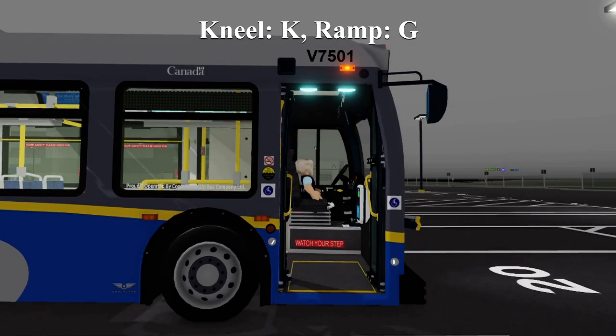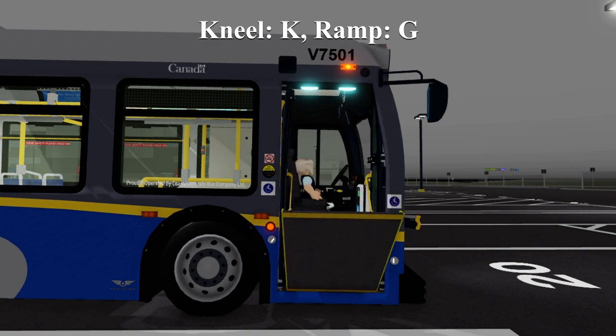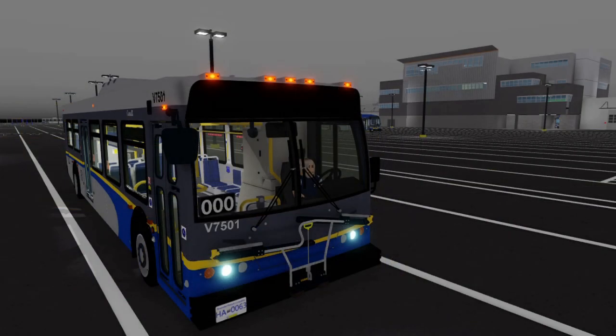The keybind for kneeling the bus is K. Deploying the ramp uses key G. The horn is the last keybind you're expected to know, whose keybind is H.